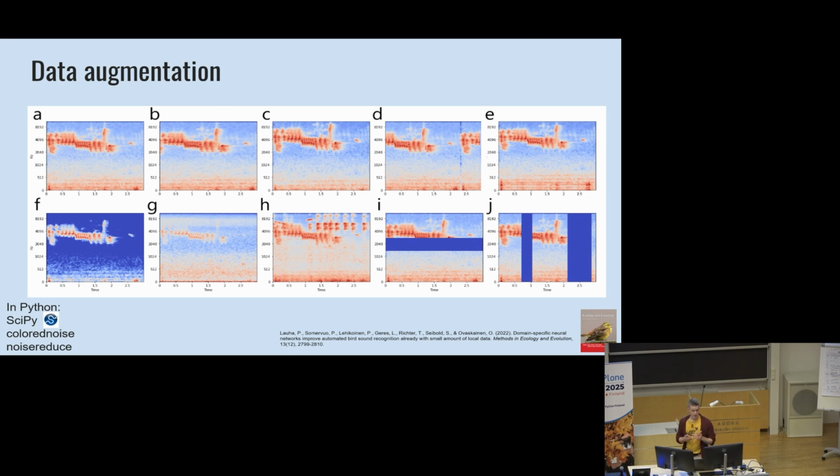Panel H is mixup. That's also very important in practice. There we have added another bird species that vocalizes on top of the original one. This is something that actually happens in nature. You can imagine that when we are out there recording birds with our phone, it's not that the birds come one by one, sing right next to our phone, and then leave while the next one comes. Actually they overlap in their vocalizations, and they come from different distances.